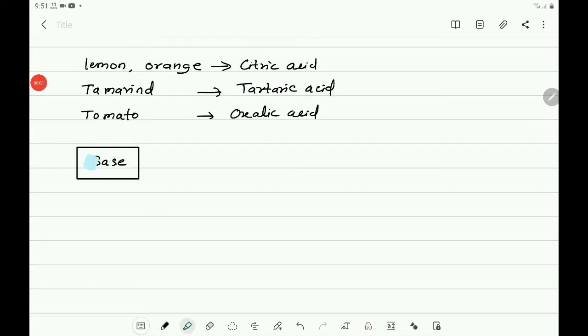Now let us come to the base. Then what is base? Base is a substance or compound which is bitter in taste and changes the color of red litmus to blue. So write that, what is base?